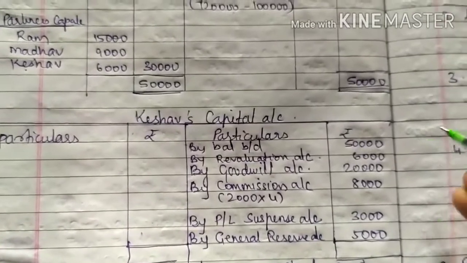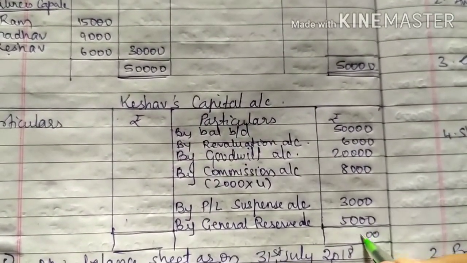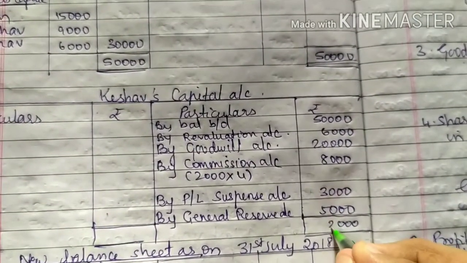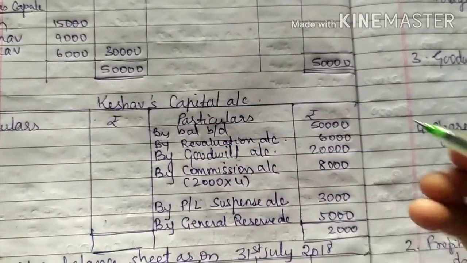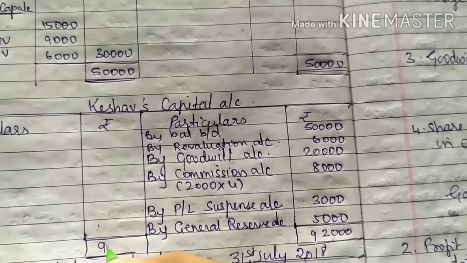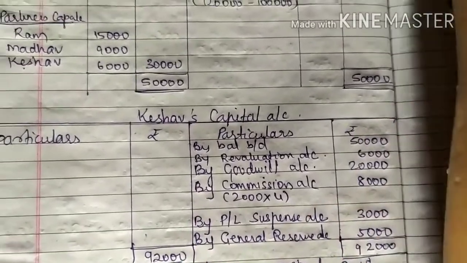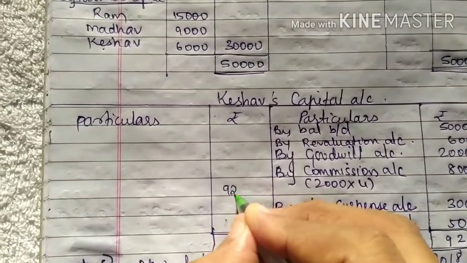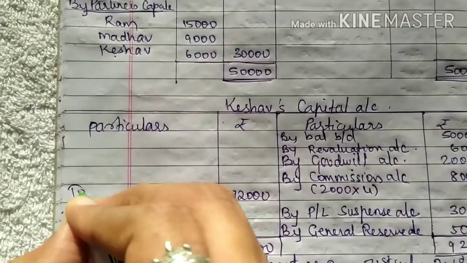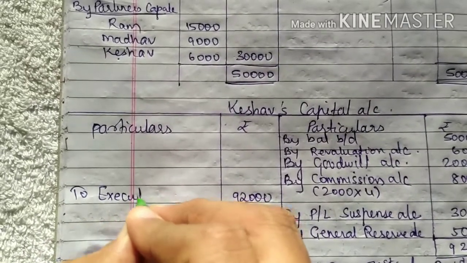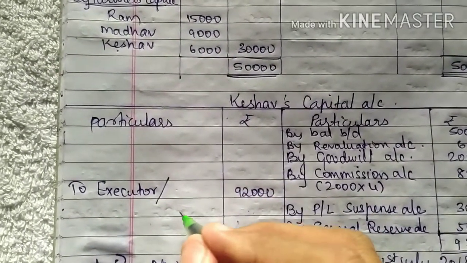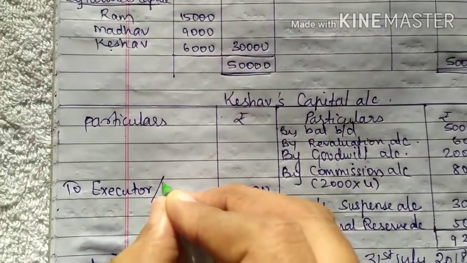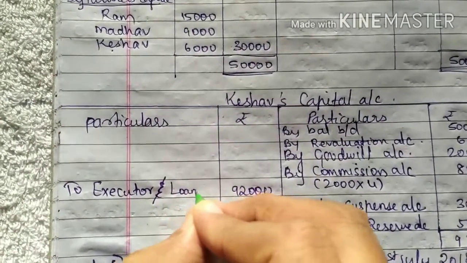So now we close the account. 8 8 16, 16 plus 6 is 22, 7 9s, 92,000 is the total of credit side. So this is the balance in capital account, which is 92,000. This will be given to executor, or you can say nominee account, or the representative account, or legal heir account. Executor loan account.